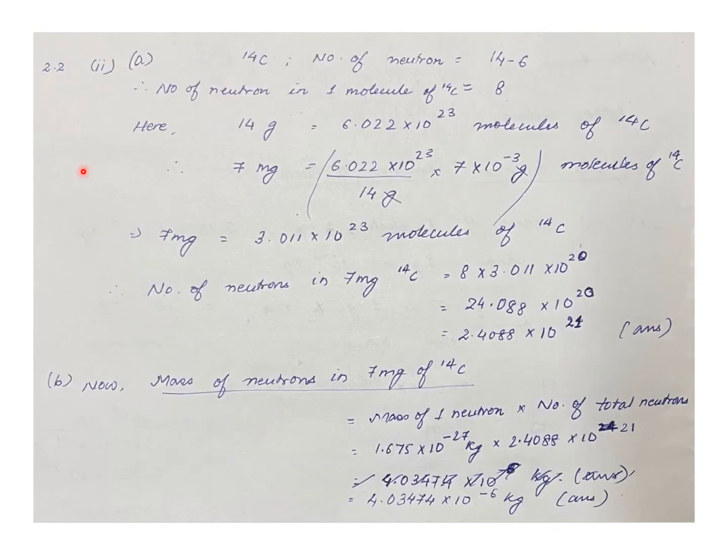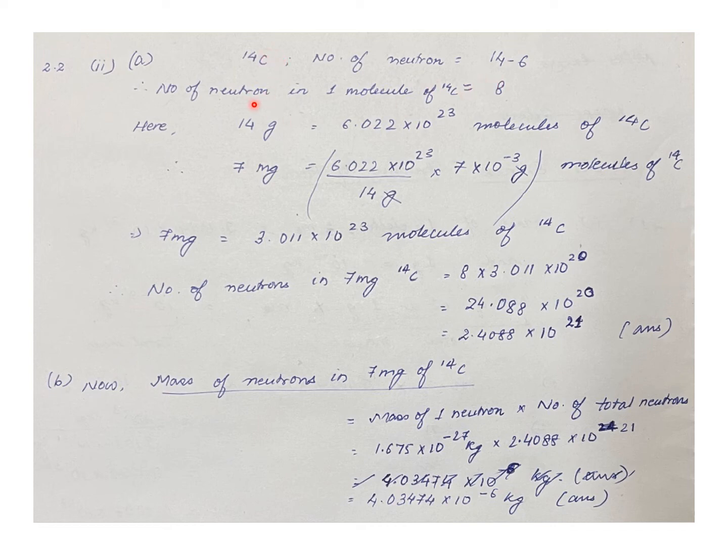In the second part of this question, it has asked to find number A, the total number, and number B, the total mass of neutrons in 7 milligram of 14C, and it has also given the mass of one neutron. So first of all, in 14C, the number of neutrons is equal to how much?